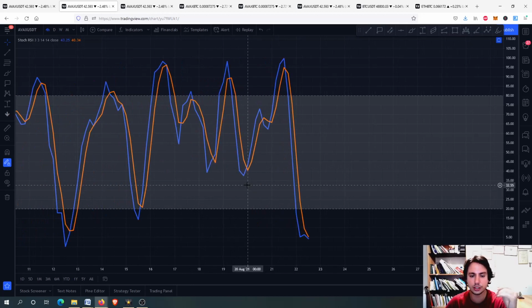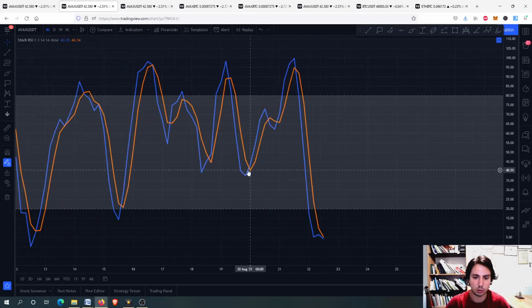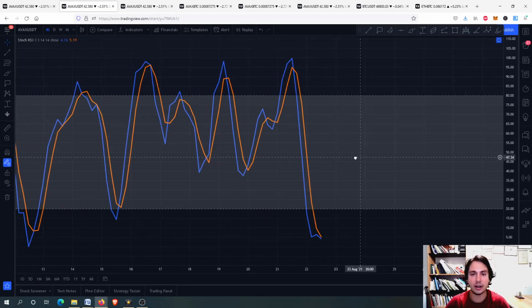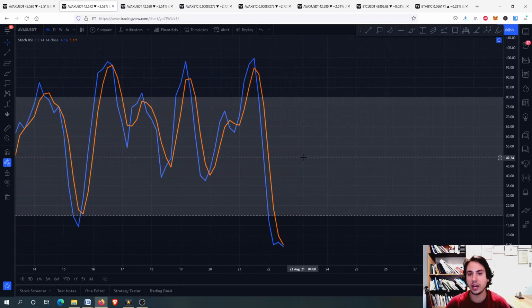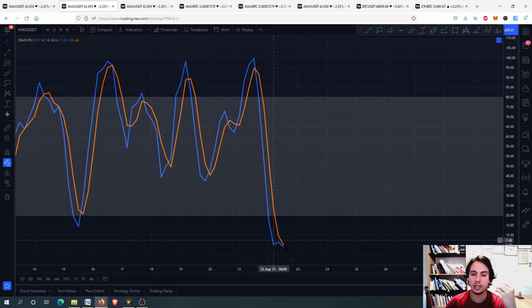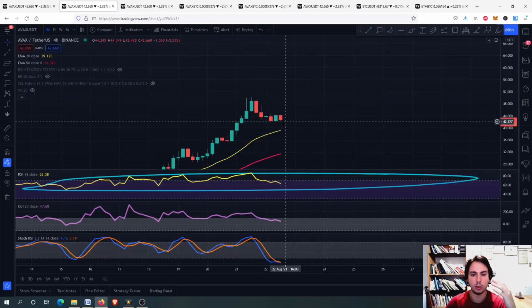Sometimes it fails to go into an oversold, but many times it goes there when we have a correction after the target of an impulsive wave. We just cool off, then go up again. Cool off, then go up again. When we have a bottom, usually the stochastic RSI goes down from the 20. And that's how you know that you found a bottom, right here.